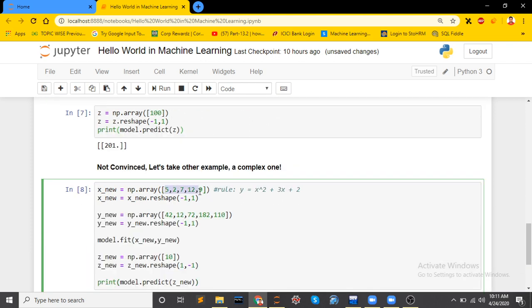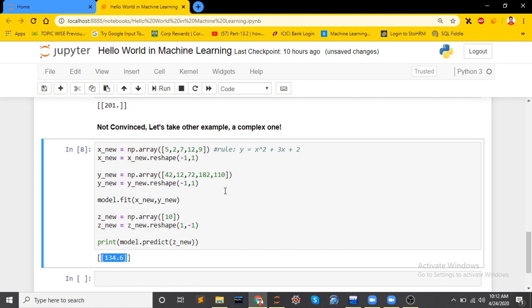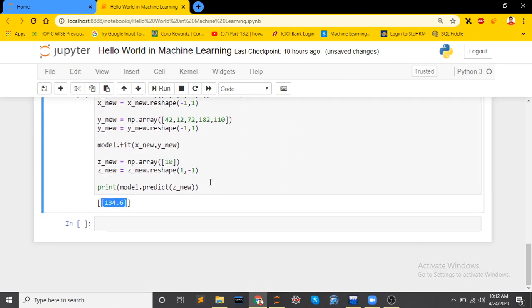This is because our data set is very small. We have taken very small inputs, only 5 points. And second, our relation is a little bit complex. So with only 5 points, it has come this close. This close it has predicted with only 5 points. If you give a large data set, if the data set is very large, it will be more accurate than this one.